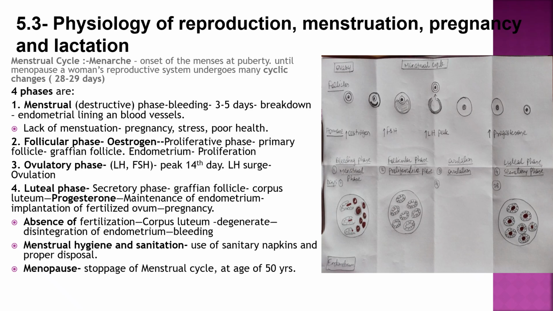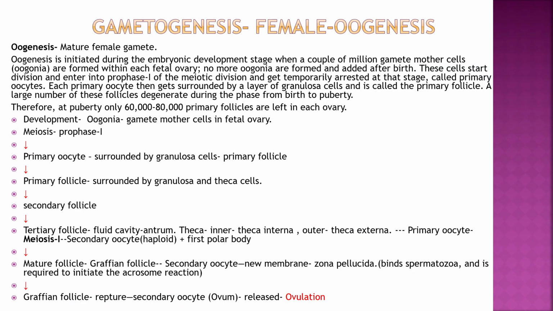Menstrual hygiene and sanitation should be properly maintained by the use of sanitary napkins and their proper disposal. Menopause is the stoppage of the menstrual cycle, and it occurs at around the age of 50 years. Now let's study gametogenesis in the female, which is called oogenesis. Oogenesis is the formation of the mature female gamete.